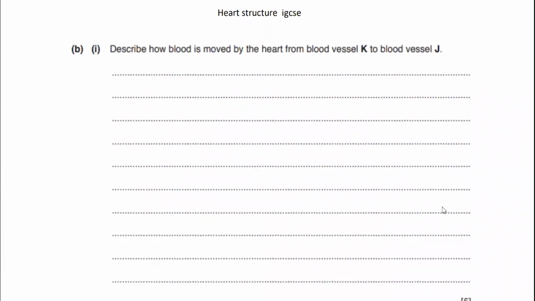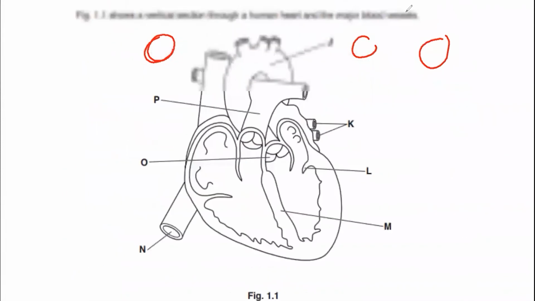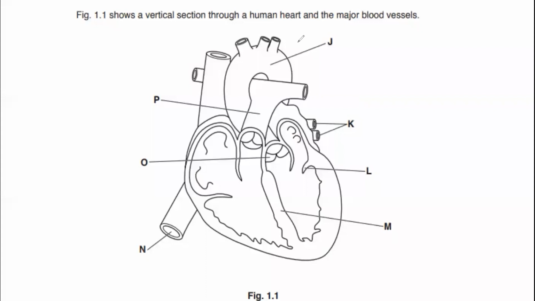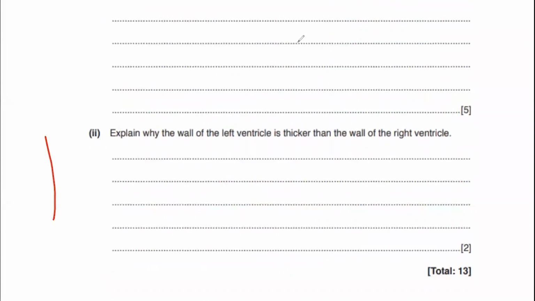Then, if it says describe how, you have to describe and explain how the blood moved from blood vessel K to J. Here is K, and here is J. We will give the answer the same way that I taught you today. You got it?